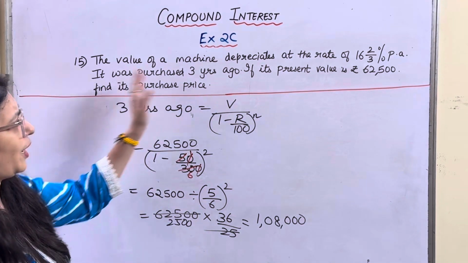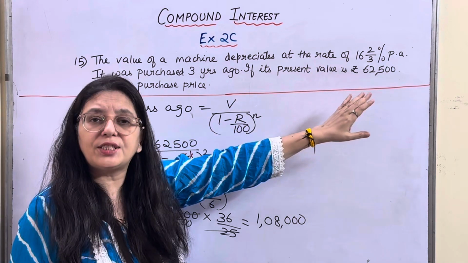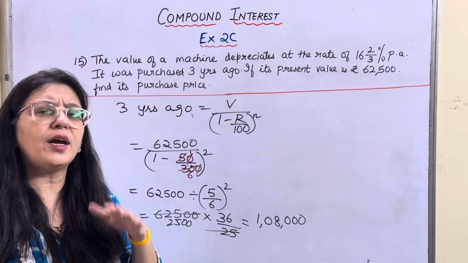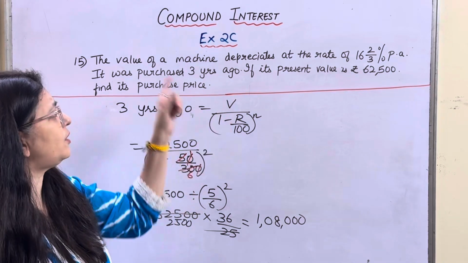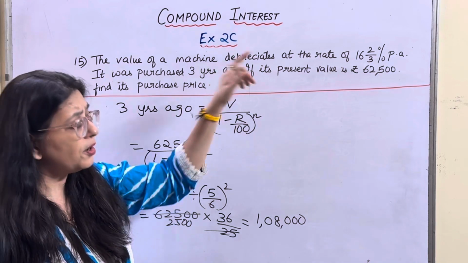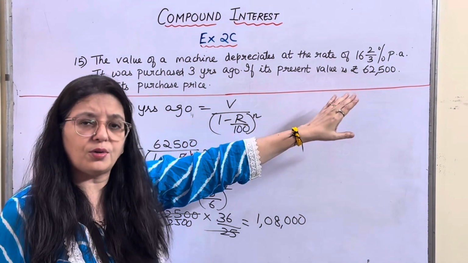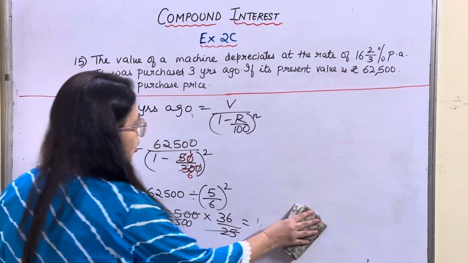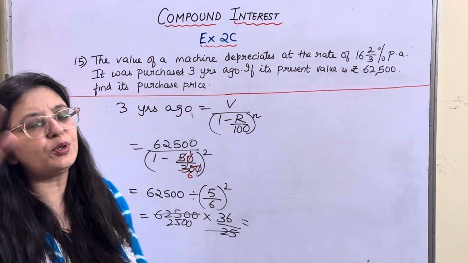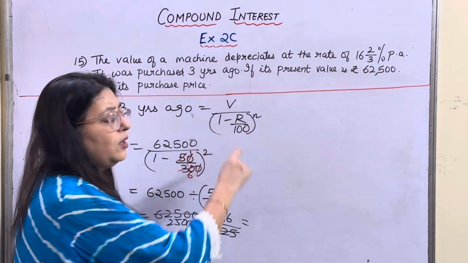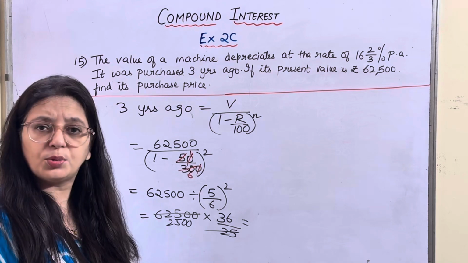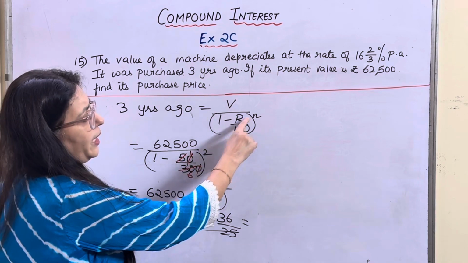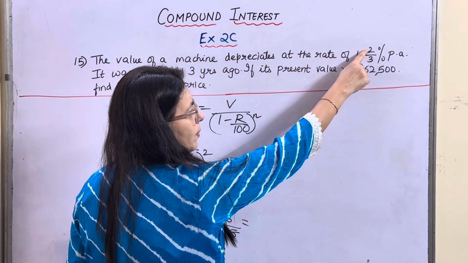Last question. Now the value of the machine depreciates at the rate of 16 2/3% per annum. It was purchased 3 years ago. Right now we are currently at 2025. I had purchased this machine in 2022. Right now my value of the machine is 62,500. I need to find the price at which I had purchased. Okay, so 3 years ago, whenever you want to find 3 years back, the formula is V upon 1 minus R upon 100 raised to N. Now what is the value? 62,500. 1 minus rate is 16 2/3, 3 6s are 18...